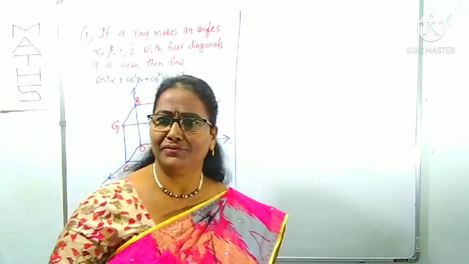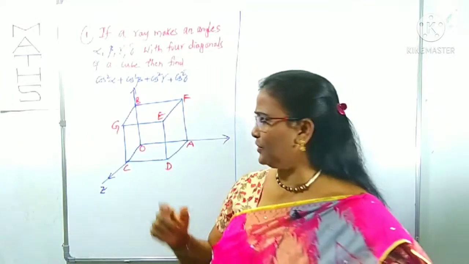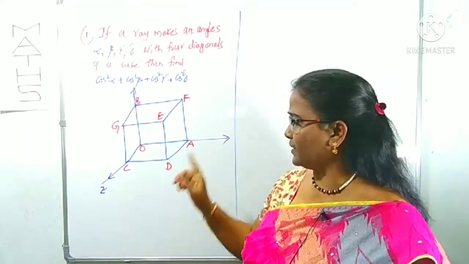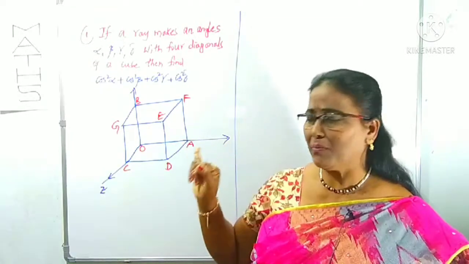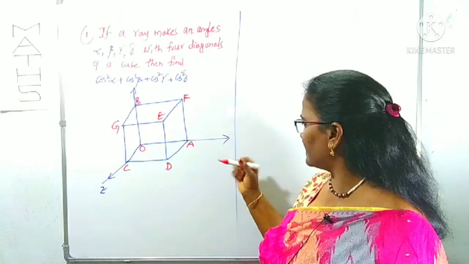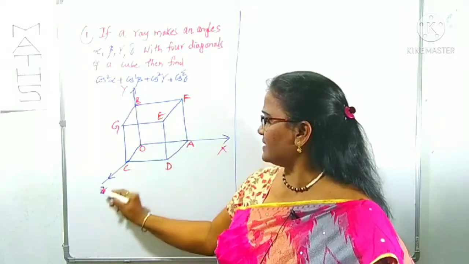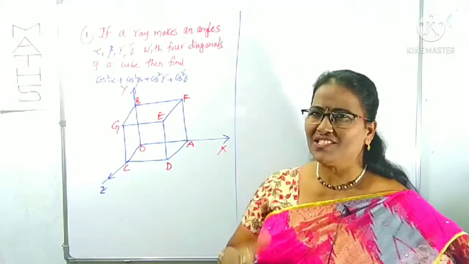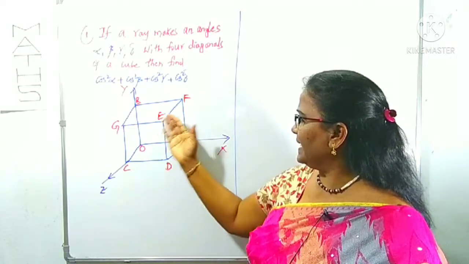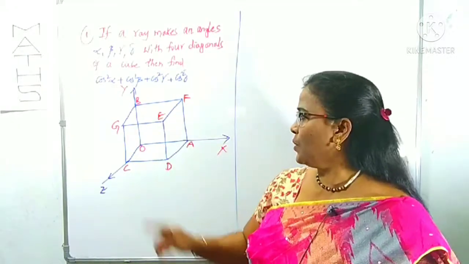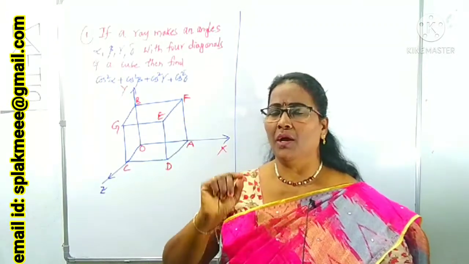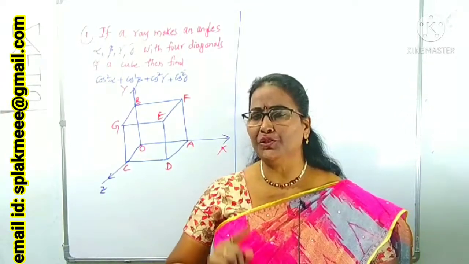Is it clear now? Can you draw the cube? You have to understand how to draw the cube. We just draw the 2 squares and join the edges, then we get the cube. And here one more point you have to remember. OA we take along the x-axis, OB along the y-axis, and OC along the z-axis. Now the remaining vertices I can name like this: C already over, D, E, F, G. Therefore, take O, A, B, C, D, E, F, G to be a cube of unit edge, unit side.